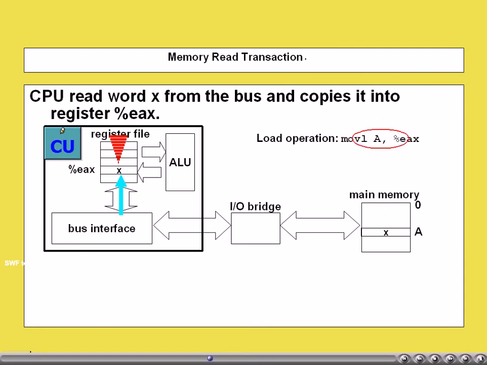Thus, the execution of the instruction move A percentage EAX involves these sub-operations: placing the address on the address bus in such a way that the memory location will be selected, then reading the data at that memory location and transferring it to the interface unit, and then from that interface unit the data will be transferred to the register of our interest.